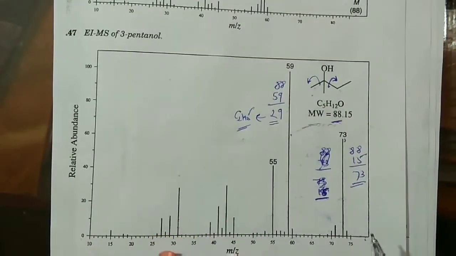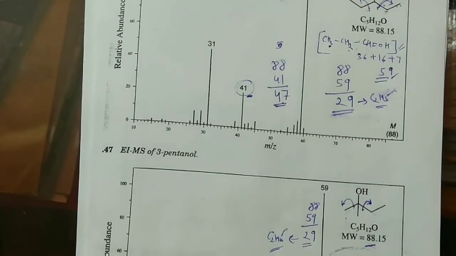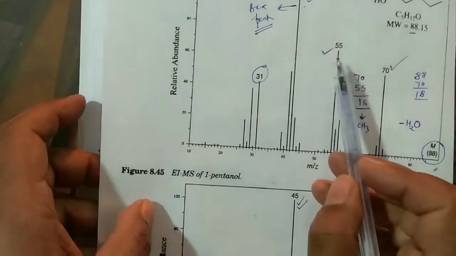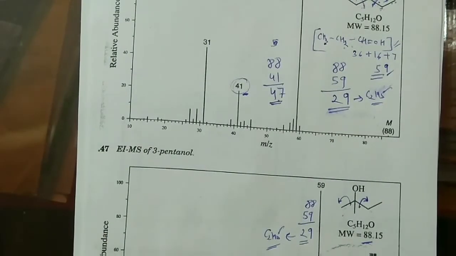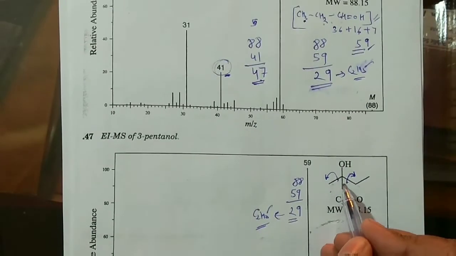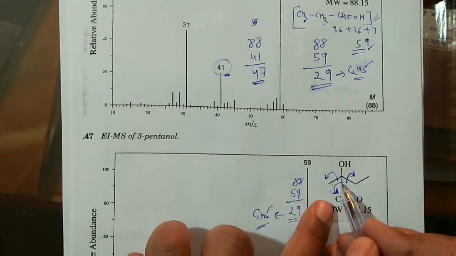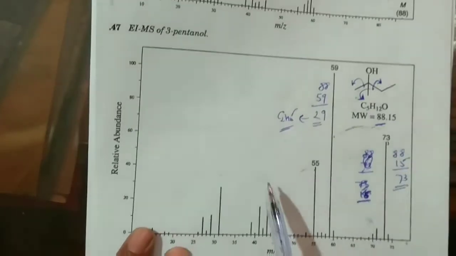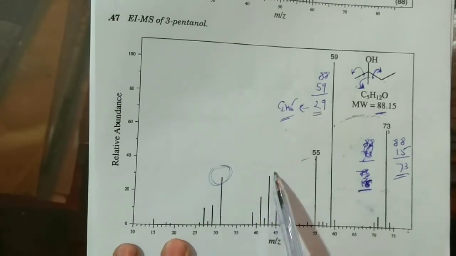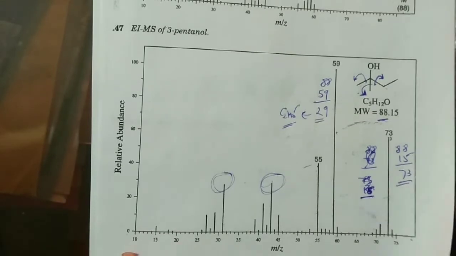Now you can come here for this 55. I am not going to explain this 55, because I have already explained the formation of this 55, so you can work it out on your own. However, a hint is there: you can remove this one also, and after the removal of this one, you can remove this one and this one, so you will get that peak at 55. You can see in the book these peaks are not mentioned, so it is not necessary to do all these things. Fine. So this is all about the aliphatic alcohols.